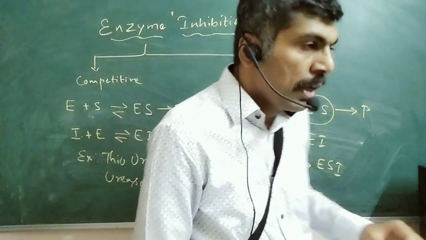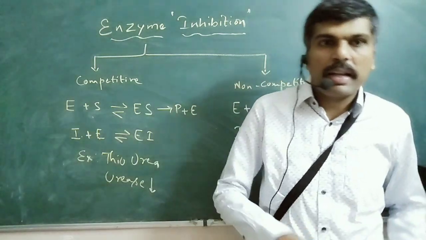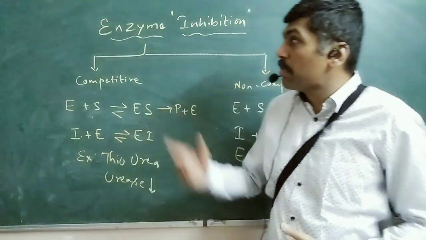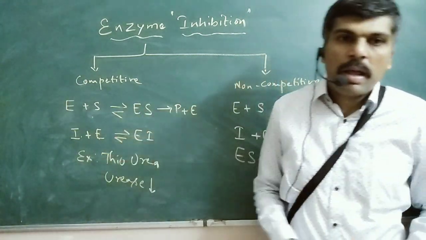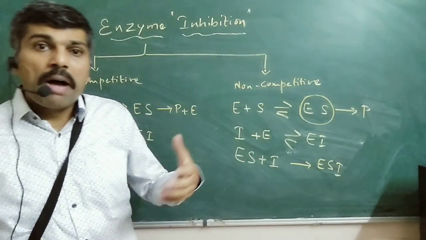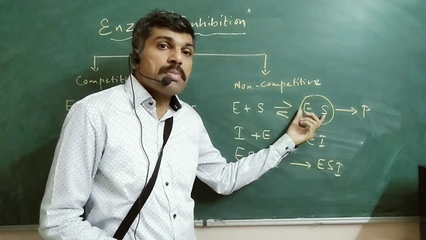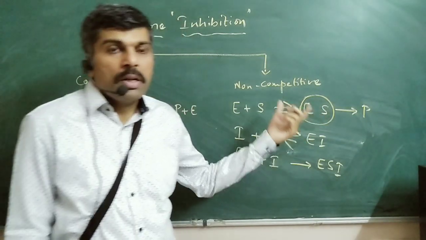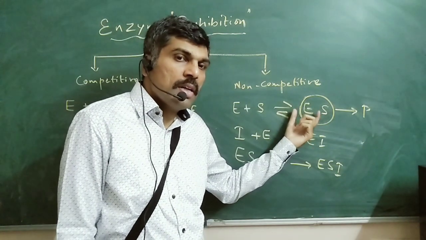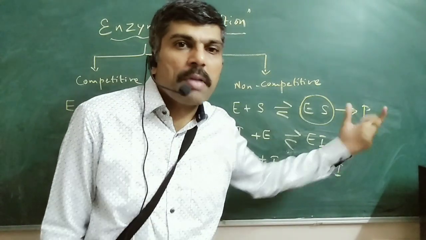Thus, an inhibitor molecule is able to, one way or the other, either by being structurally similar to the substrate or by being able to attach itself to another part of the enzyme molecule or to another part of the enzyme substrate complex, bring down the concentration of this intermediate. Once the concentration of this enzyme substrate complex comes down, naturally the amount of product will also come down.